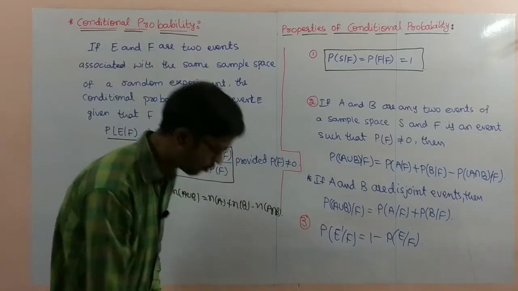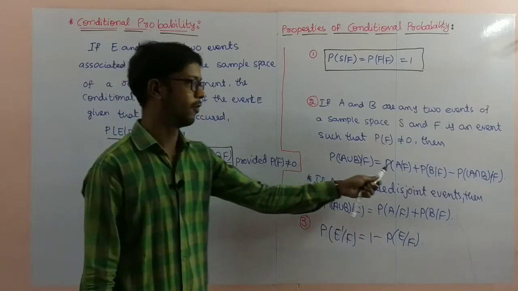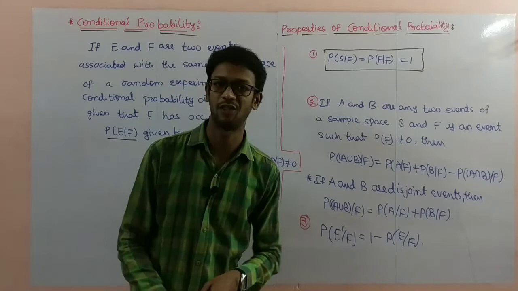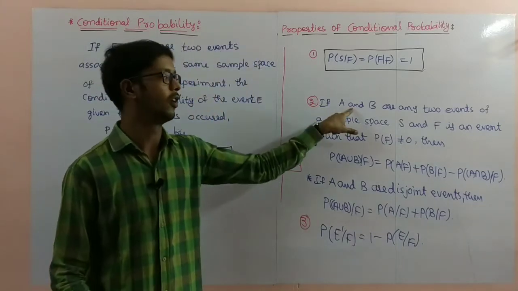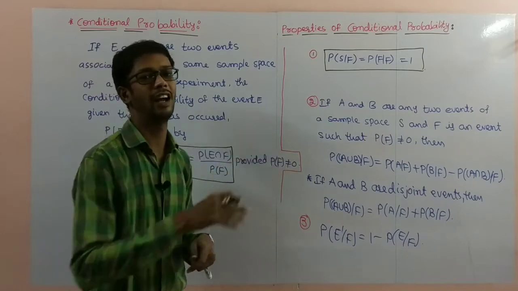Here also it is the same concept. P of A by F plus P of B by F minus P of A intersection B by F. Two events from one same sample space S, and F already occurred.